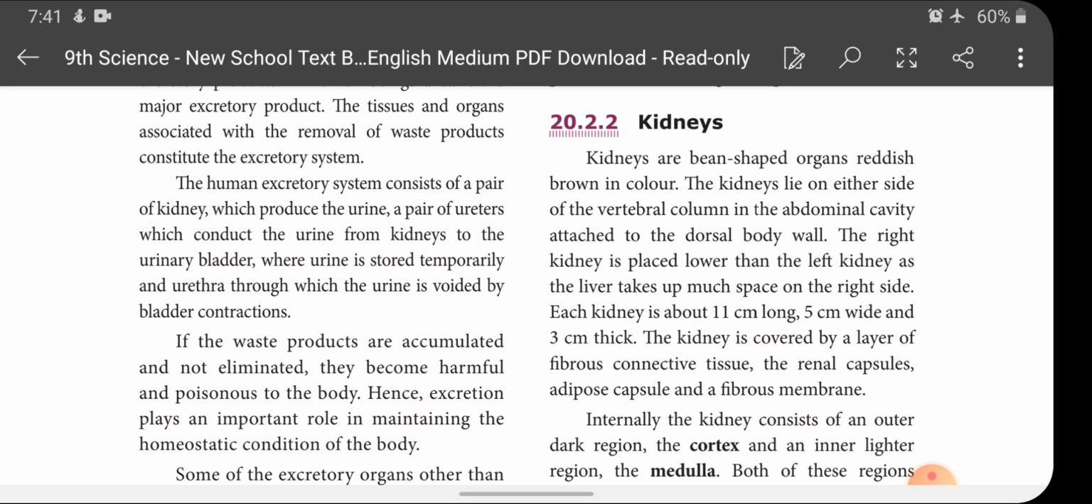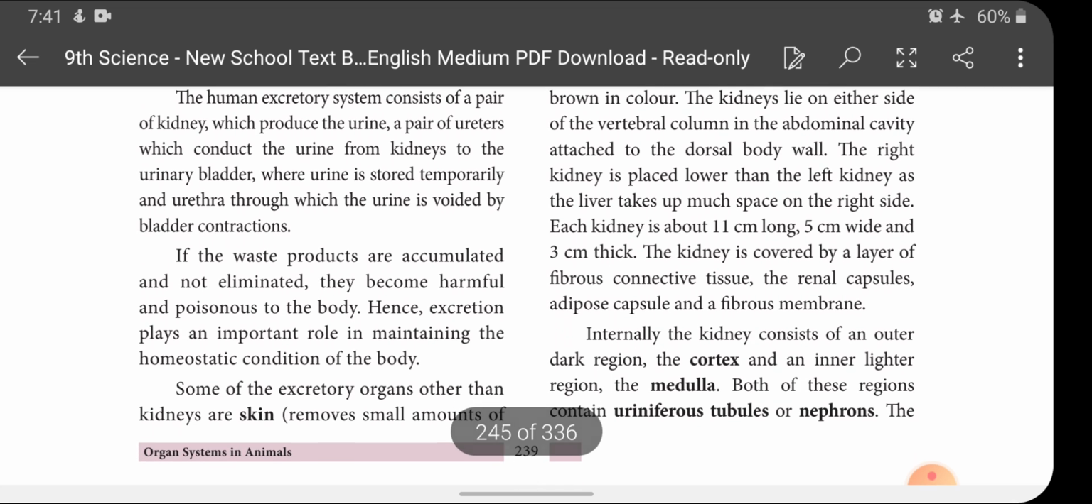So the ureter is the tube-like structure which conducts the urine produced in the kidney to a storage place called the urinary bladder, where the urine is stored temporarily. Once the urine fills the urinary bladder, it is excreted out through the urethra. So these are the various organs involved in the human excretory system. If the waste products are accumulated and not eliminated, they become harmful and poisonous to the body. Hence, excretion plays an important role in maintaining the homeostatic condition of the body.